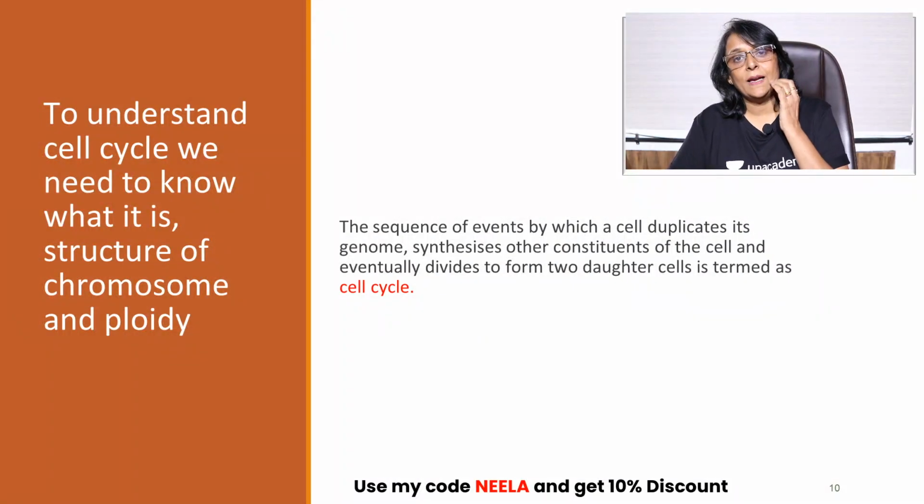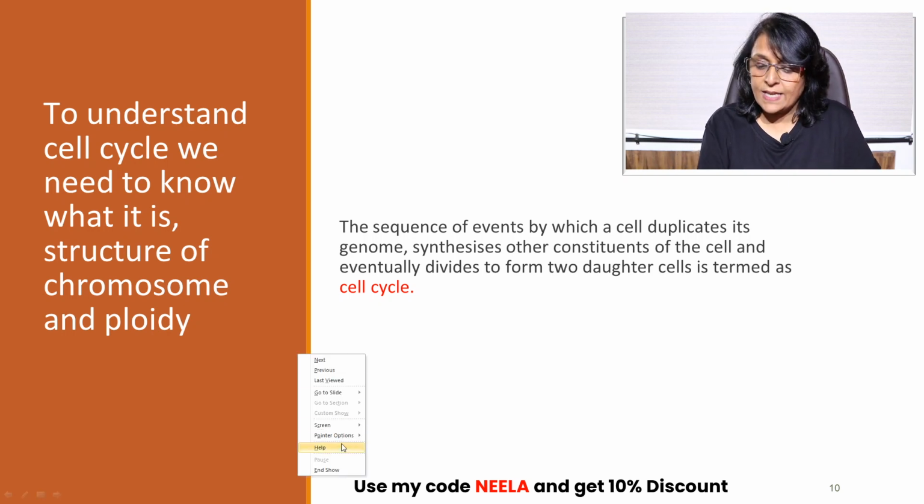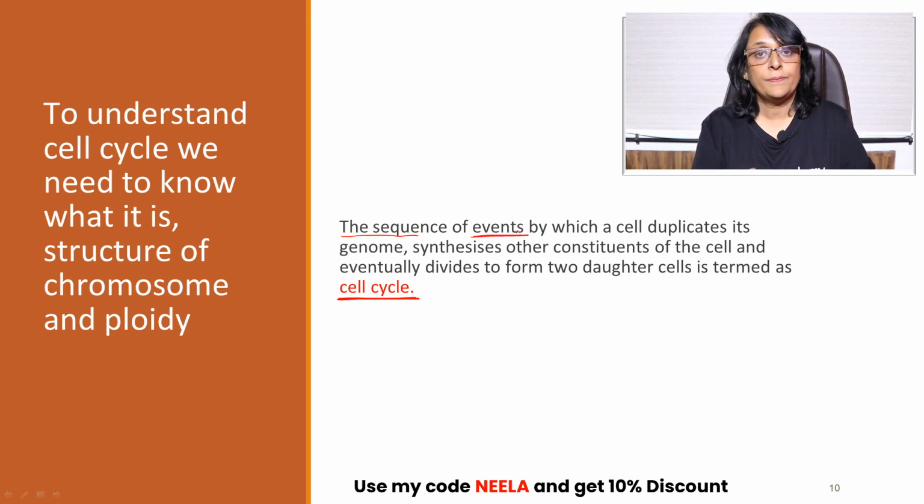Let us come back to our topic. The topic that we are discussing is cell cycle. Now, what exactly do we mean by cell cycle? I have given you a technical definition here. The definition says that it is the sequence of events, and what are those events we will take up in some time, in which or by which a cell duplicates. That means here we are talking about the division of the cell.